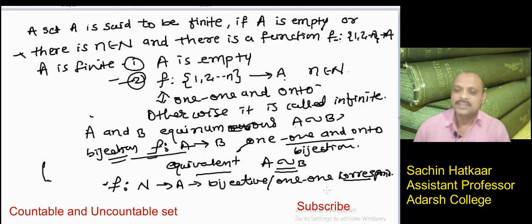Bijection is used as a synonym for one-to-one correspondence.